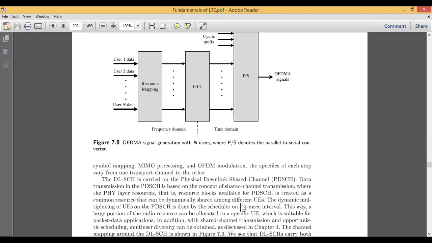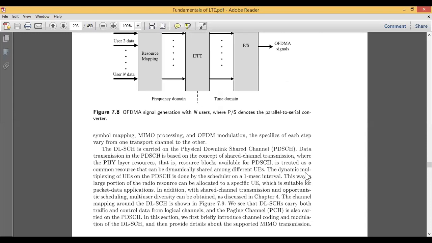Okay, and other than that, the dynamic multiplexing of user entities is also done by the scheduler on a 1 millisecond time interval, just like your TDM and FDM, right? Between the two data, we use some sort of gap. We call it a guard band. So that difference between the two data is almost about a 1 millisecond time interval.